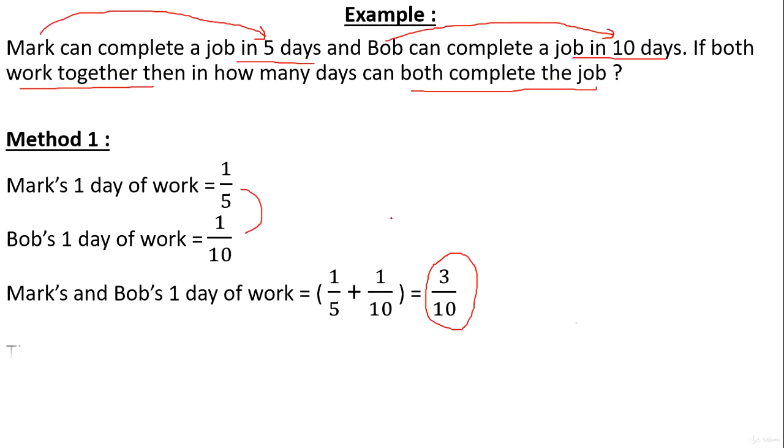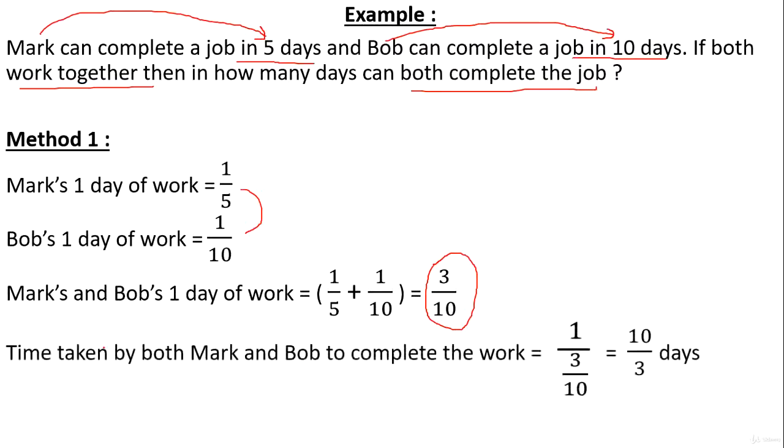Now we know that the time taken by both is equal to 1 by 1 day's work, right? So this is 1 day's work now. So we have to divide 1 by this value in order to calculate the amount of time taken by both to complete the work. That is how much? 1 divided by 3 by 10. That is 10 by 3 days. Of course, we can also say it equals 3.33. So in 3.33 days, both of them can complete the work together.